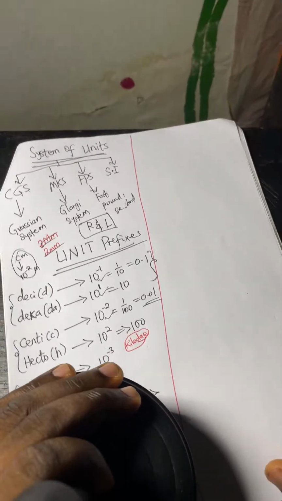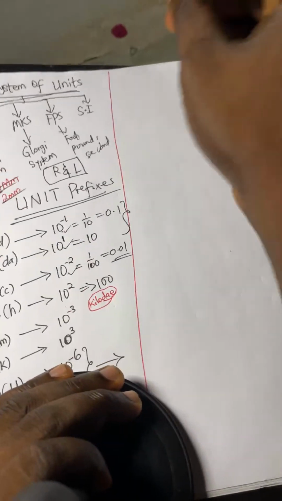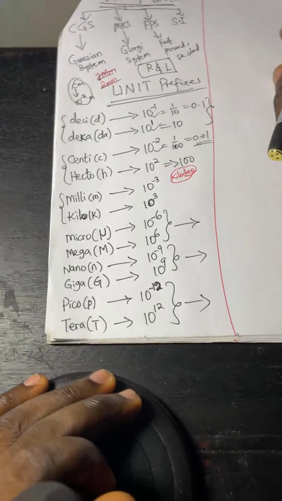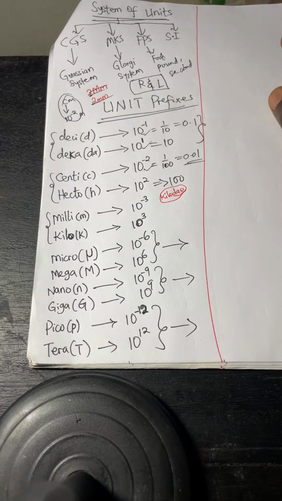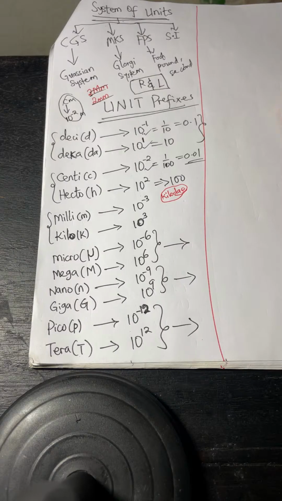Aside from that, in case you want to still observe it, start from deci, deca, and the rest of them. Take note.